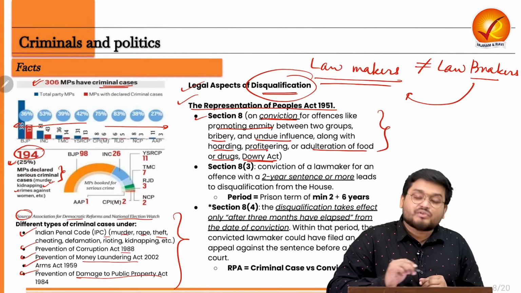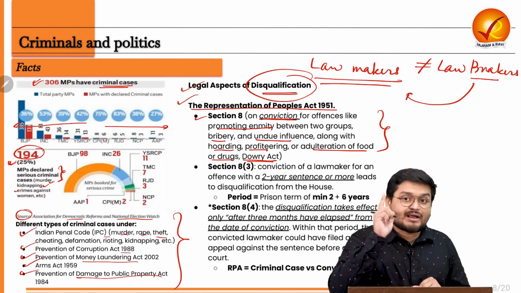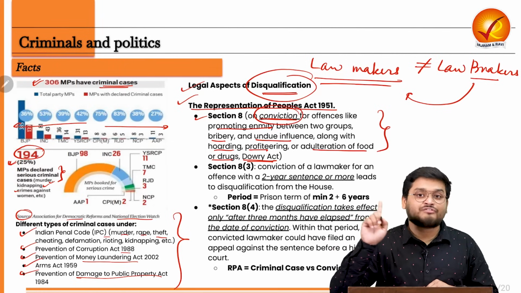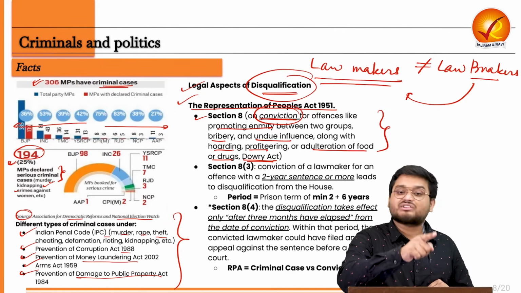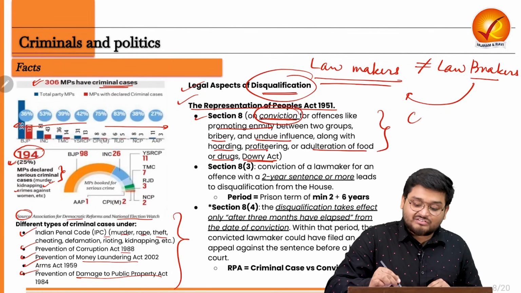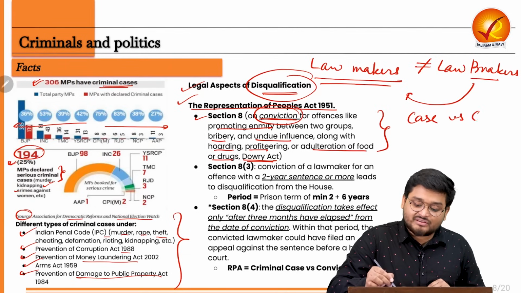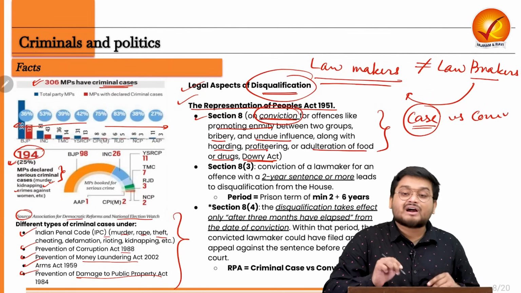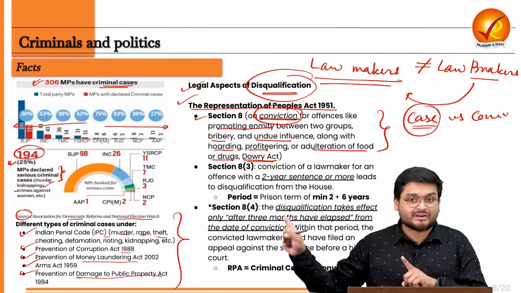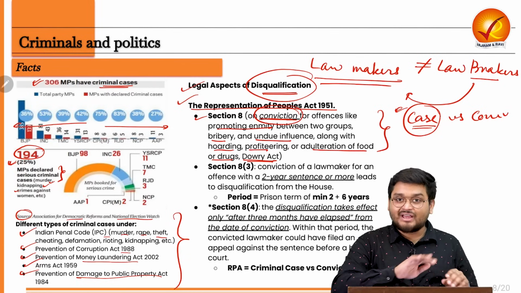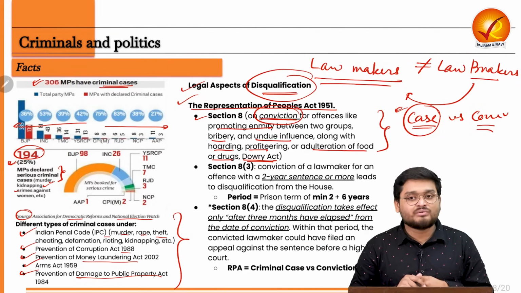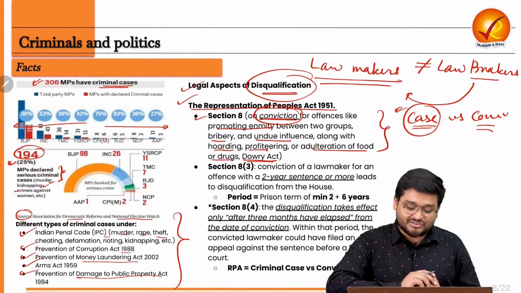So here we have to understand that MPs can be convicted of an offence by a court of law. Only then can they be disqualified. And it is very important to distinguish between just a simple case versus conviction. Till a criminal case is actually investigated and the MP is not yet convicted, right? The MP is not disqualified, right? But there is also a case later which you will be seeing, which will throw more light on this.